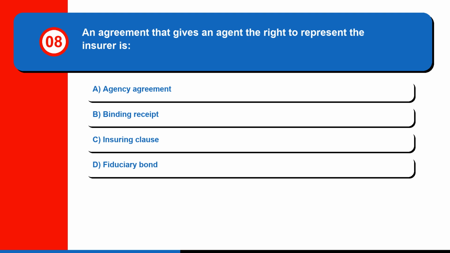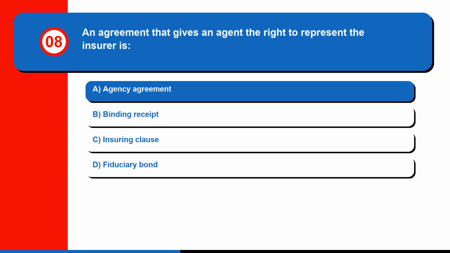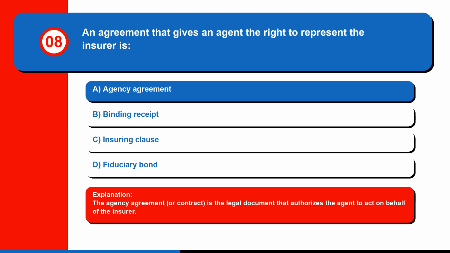Question 8. An agreement that gives an agent the right to represent the insurer is: A. Agency agreement. B. Binding receipt. C. Insuring clause. Or D. Fiduciary bond. The correct answer is A. Agency agreement. The agency agreement, or contract, is the legal document that authorizes the agent to act on behalf of the insurer.